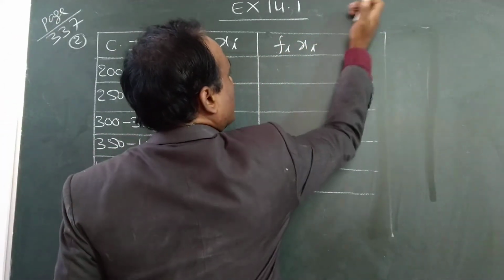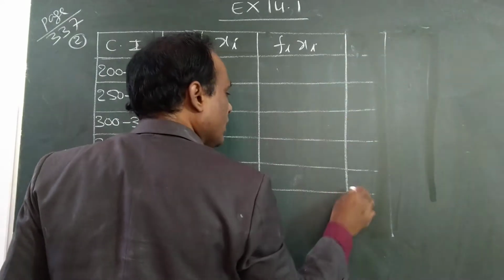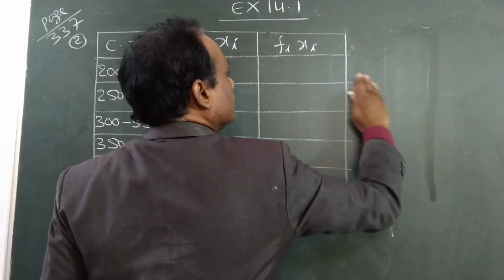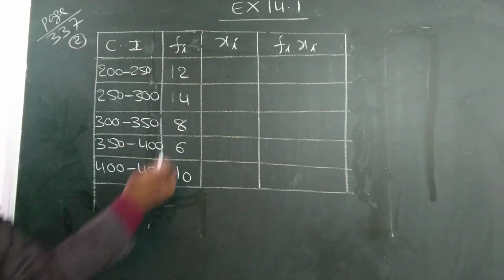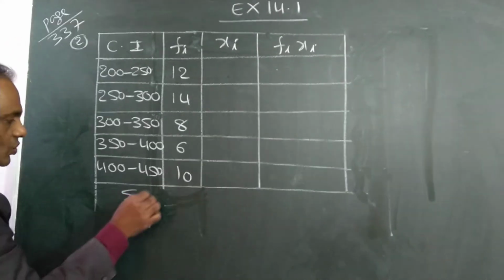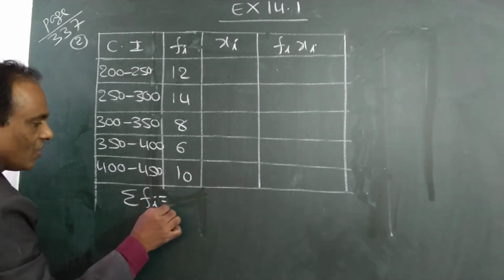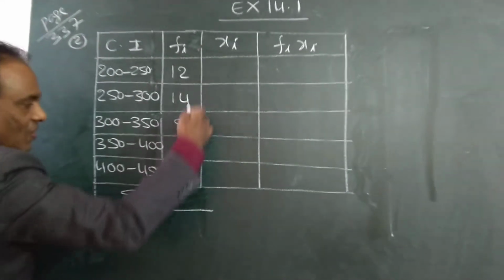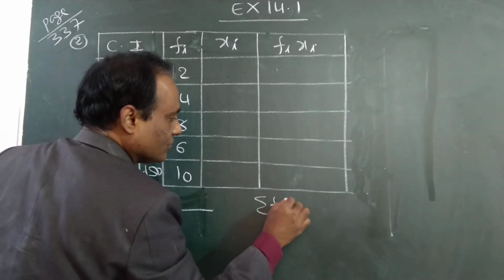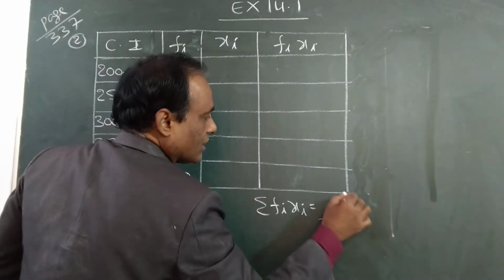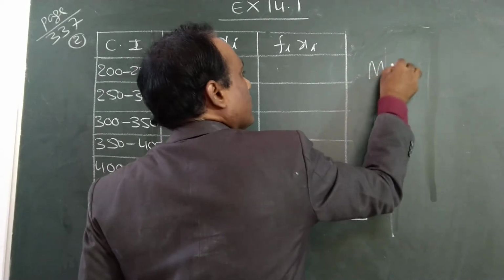We prepare the table here, we fill this column. That's all. And after that, what is the process? Add all these values. Then what is the formula for mean?